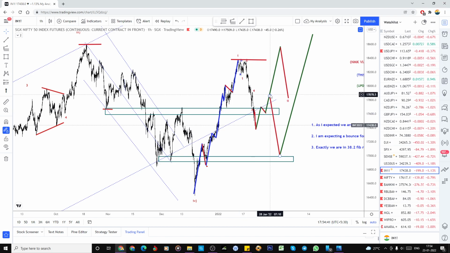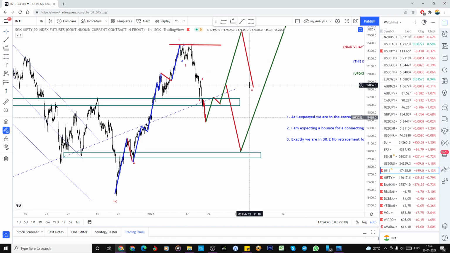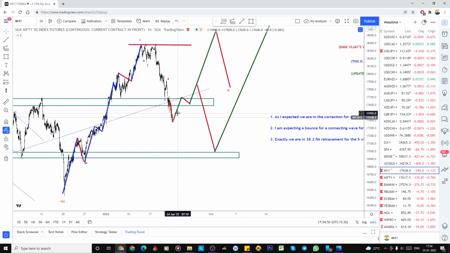If it is a regular zigzag, then from 13th January it reached here in around 10 trading days. So in the same 10 days it may reach this zone, or it can go above the high for the irregular flat formation.